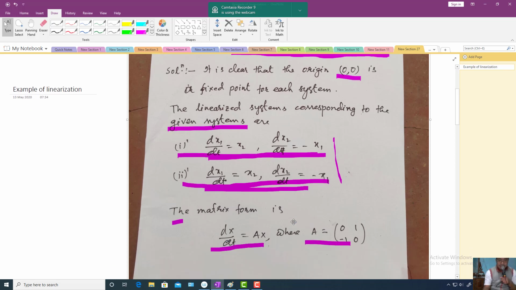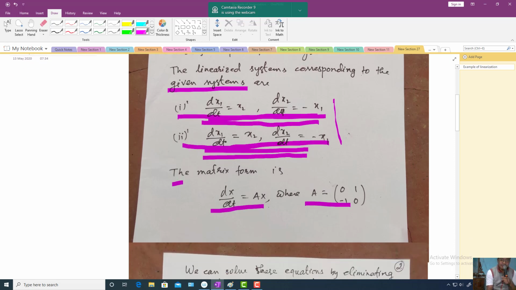Using that method, this is the linearized system of the first nonlinear system about the fixed point (0,0), and this is the linearized system of the second nonlinear system about the origin. You can see they have the same linearized system, x2 and -x1. So the two nonlinear systems have the same linearized system.